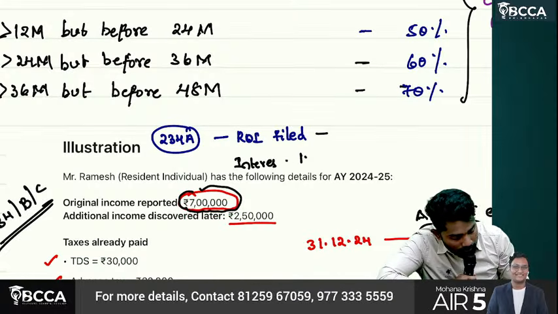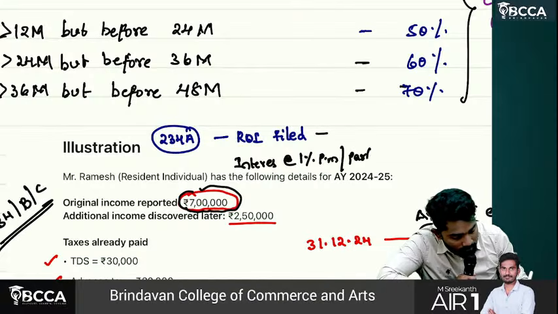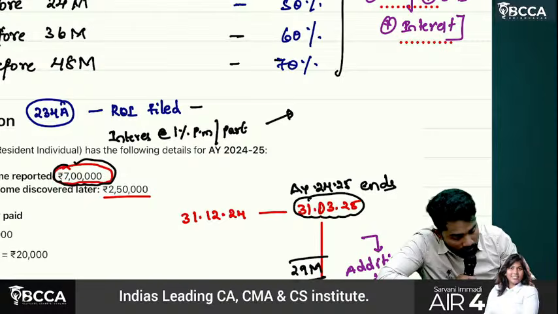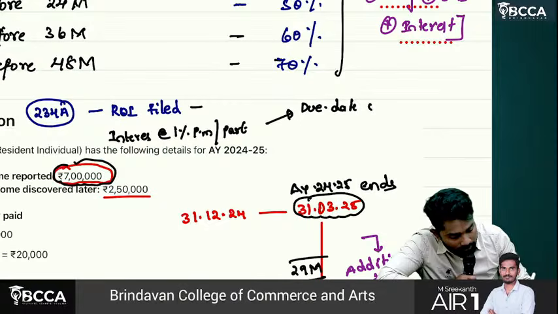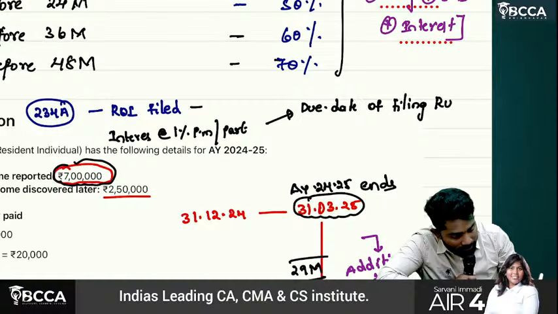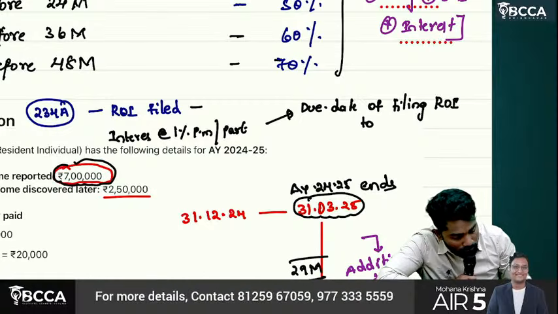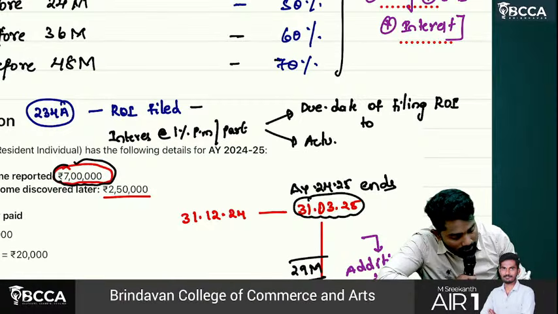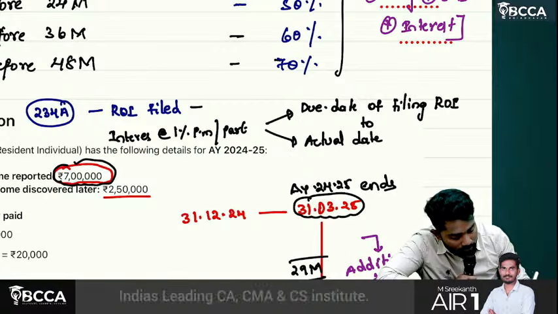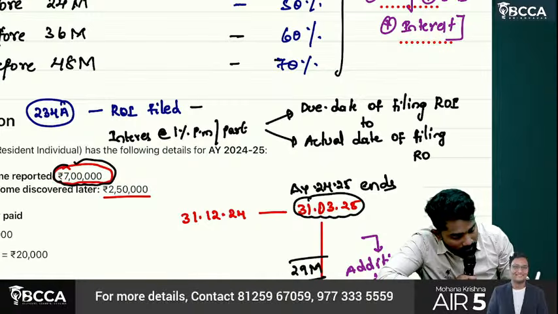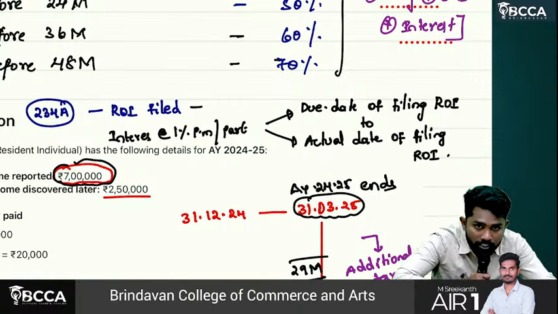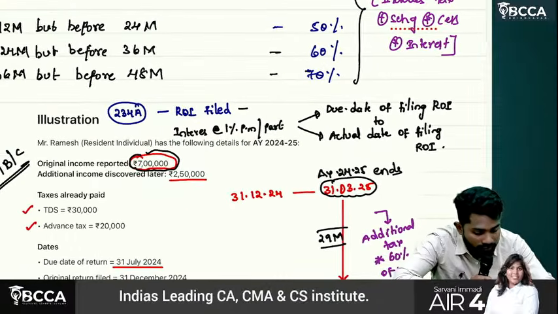Interest at 1% per month or part of a month from the due date of filing return of income to the actual date of filing return of income. You need to calculate 234A interest.